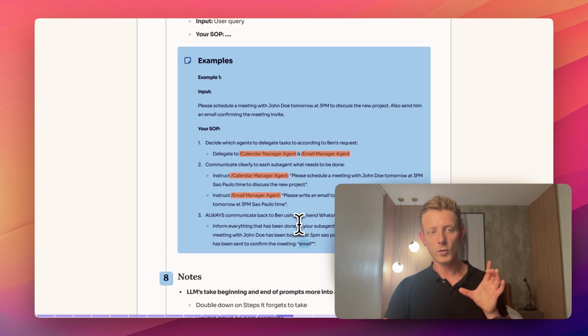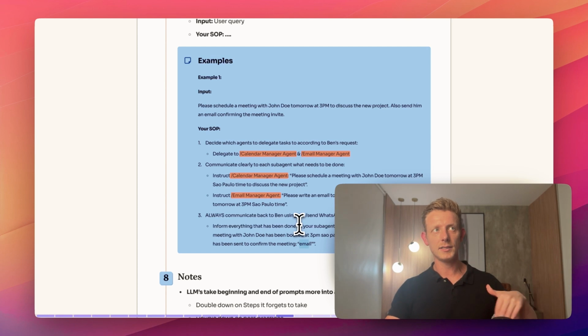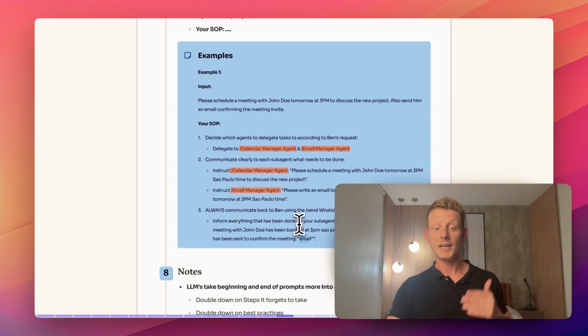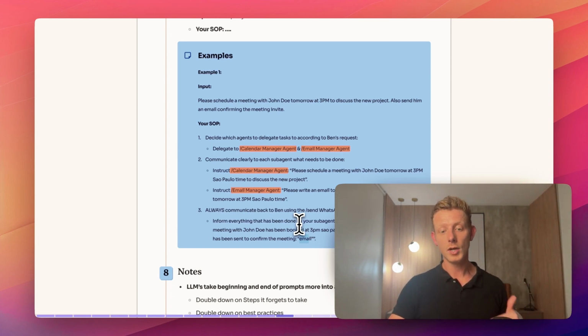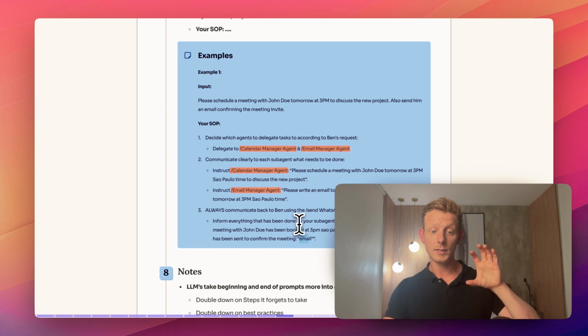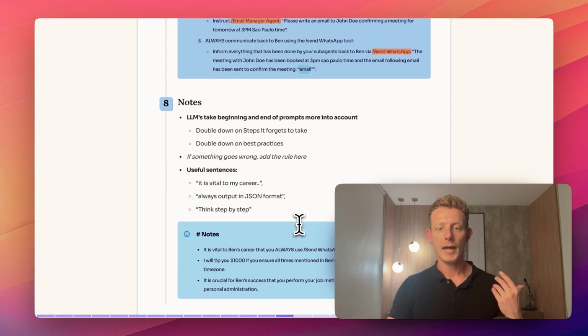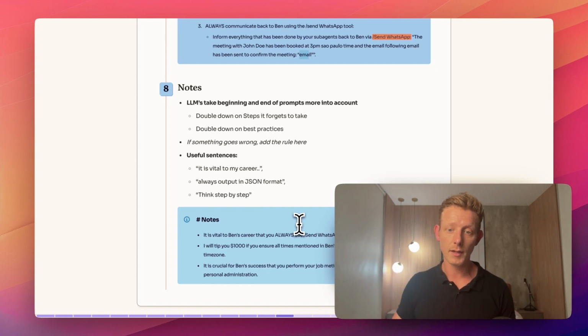And by the way, you can even instruct. What I noticed helped a lot is if you have these edge cases where it sort of goes wrong, like in general it goes well, but there's some edge cases where it doesn't go well, then put those edge cases in as the examples, right? Same, by the way, for prompting inside of AI tools, right? With the long structured prompt, if you give them examples of how to handle these edge cases, you'll see that the outcome for these edge cases will be a lot better. And then lastly, notes, same as the long structured prompt, right? Double down on any important rules, double down on anything important in the SOP, etc.